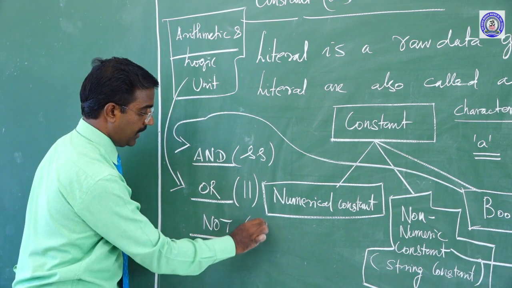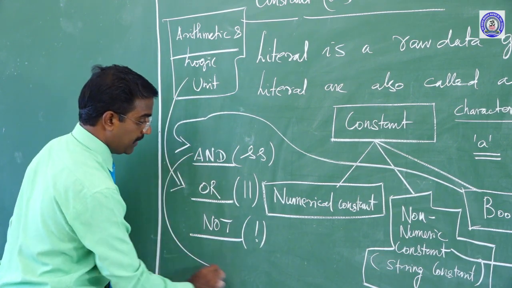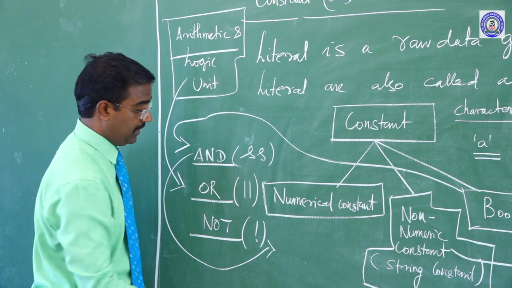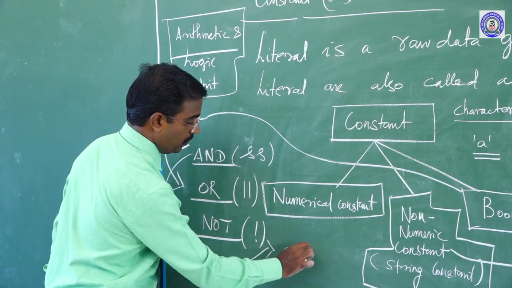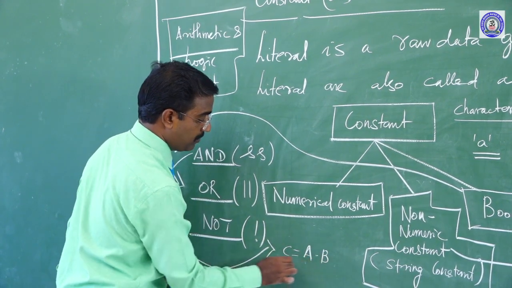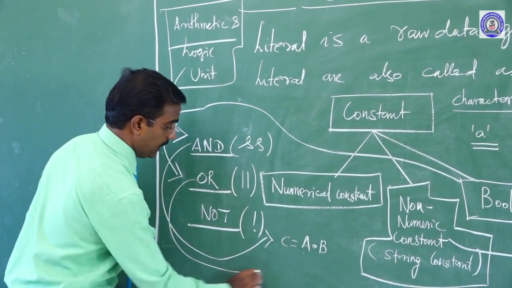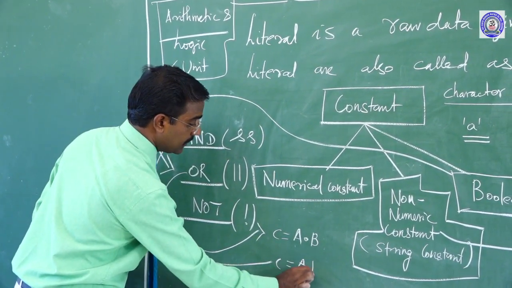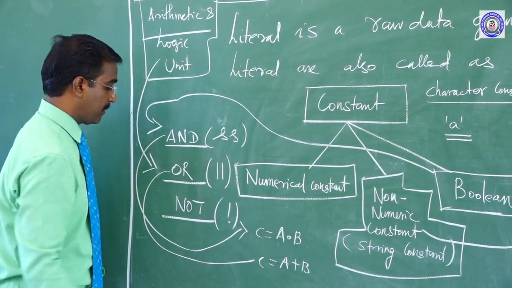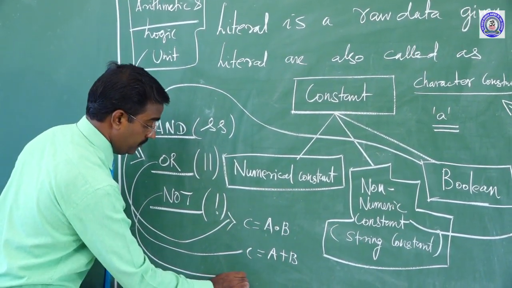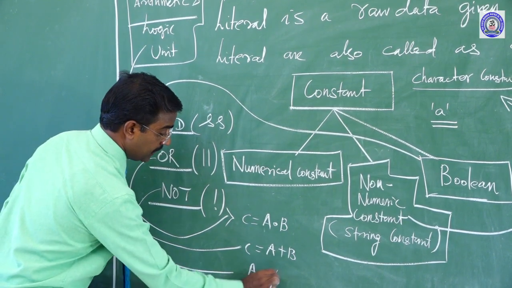Sir, here, what is the AND operation? AND operation means suppose C equal to A into B, for multiplication purpose. And OR means C equal to A plus B, for addition purpose. NOT means A, here A dash.